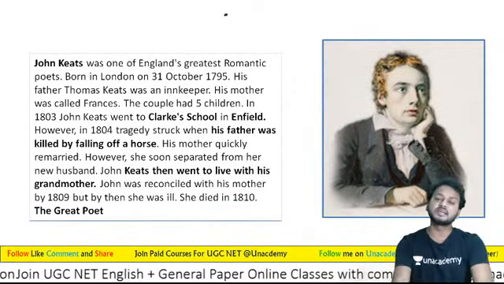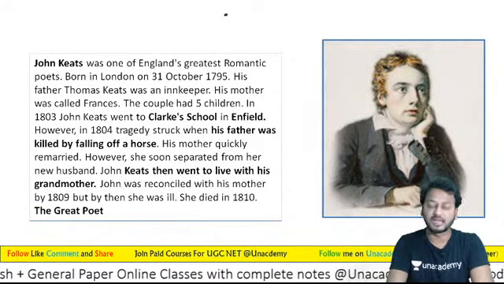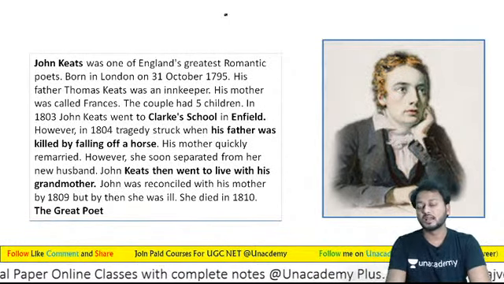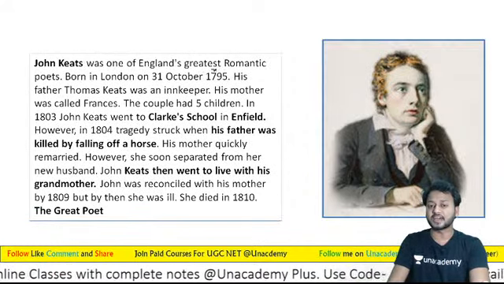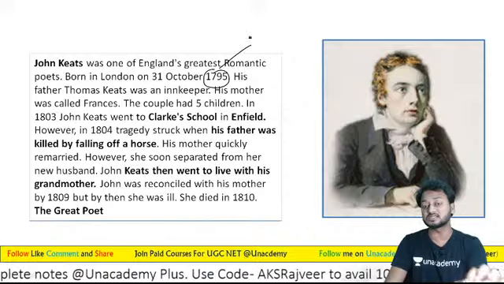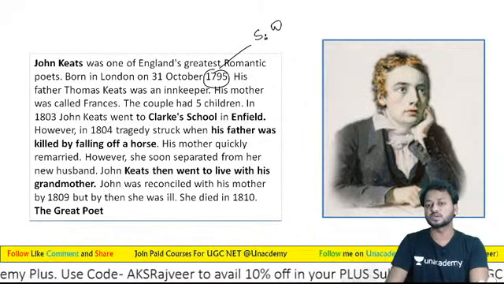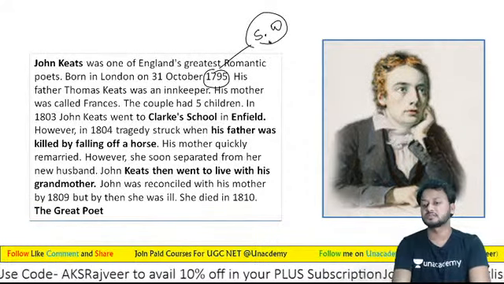So learners, John Keats was a late romantic poet, born in 1795. You must understand that in this same year Samuel Taylor Coleridge and Wordsworth's meeting takes place.